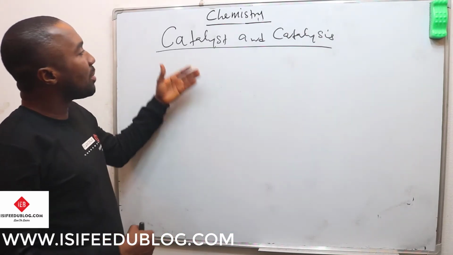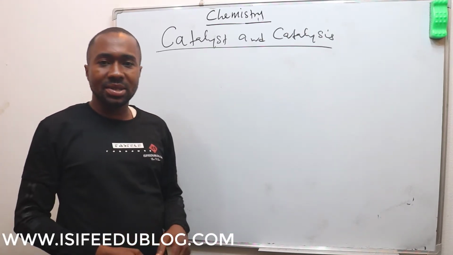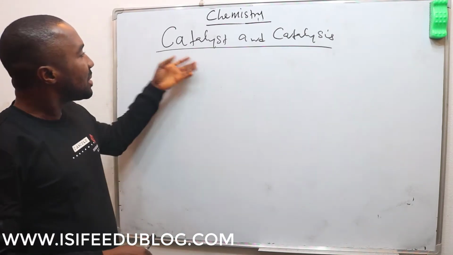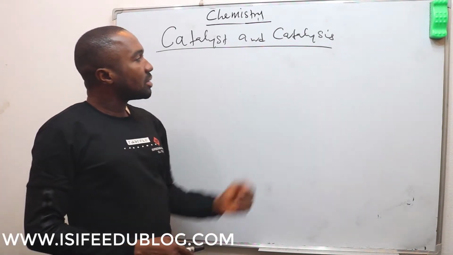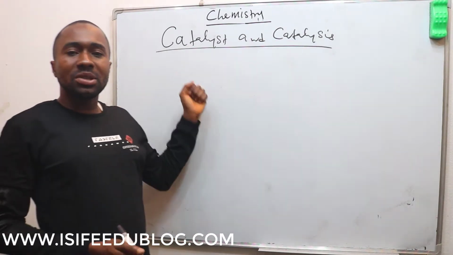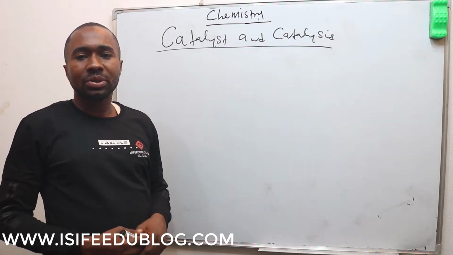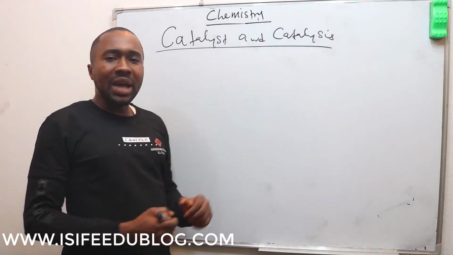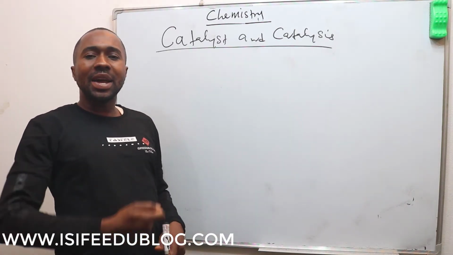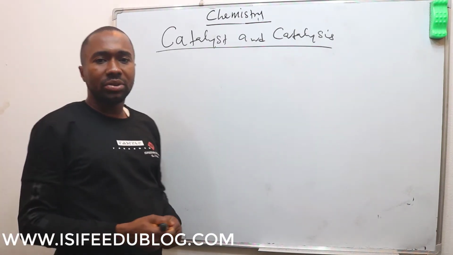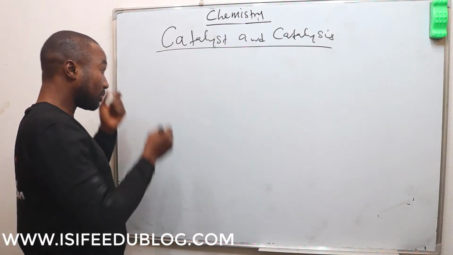Today we'll be talking about catalysts and catalysis. A catalyst simply means a substance that alters the rate of a chemical reaction. The word alter there means that a catalyst can either speed up or slow down the rate of a chemical reaction.